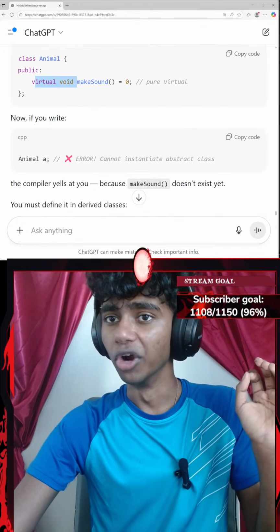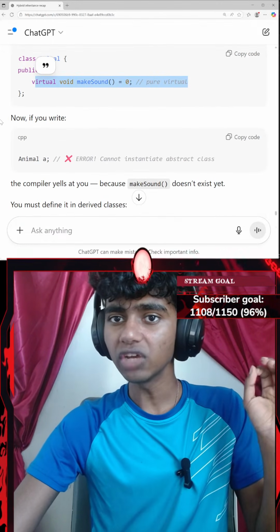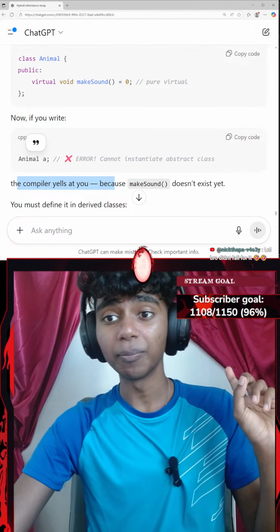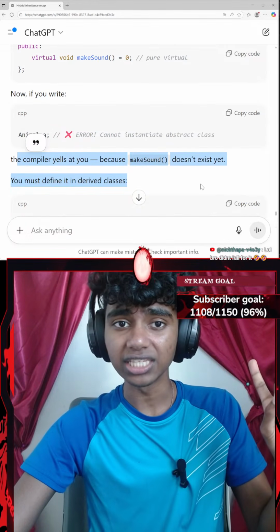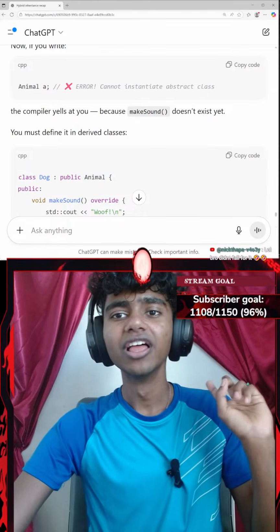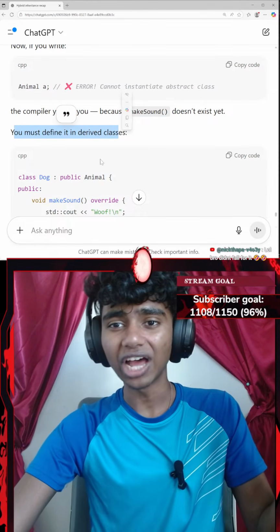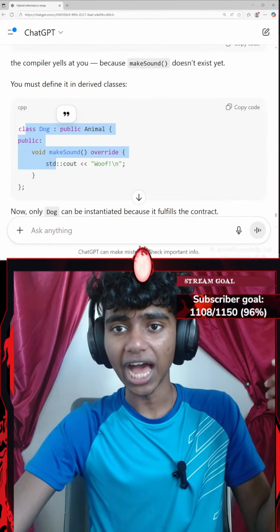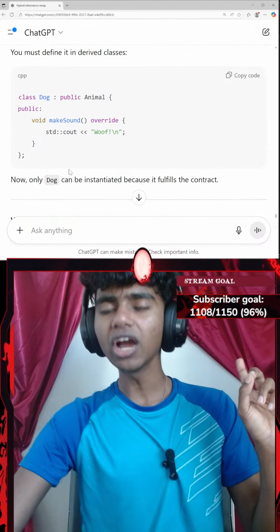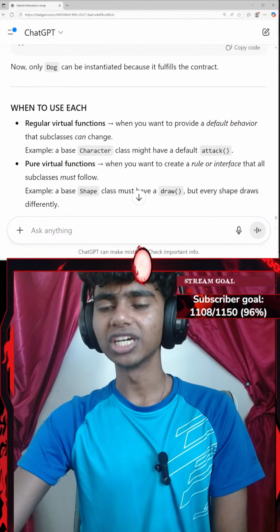Okay, I see. Virtual void makeSound equals 0. Now, if you try to create an Animal object, the compiler yells at you because makeSound doesn't exist. Lol, bro, didn't fall for it, guys. I actually didn't see the chat, my bad. That said, you must define it in derived classes: class Dog : public Animal, and then something like public makeSound override. Okay, honestly, that does make sense now. It does make sense, guys.